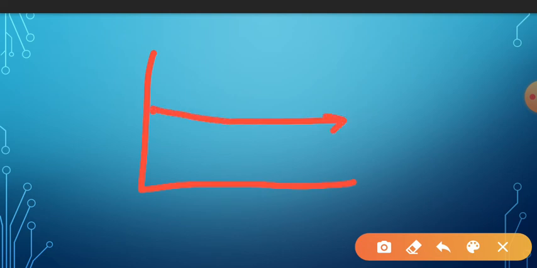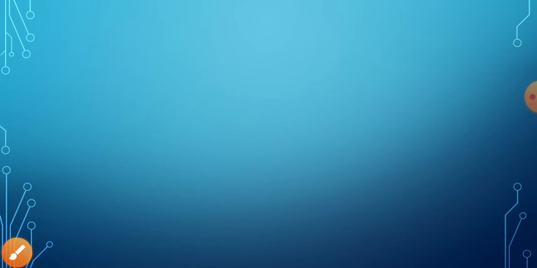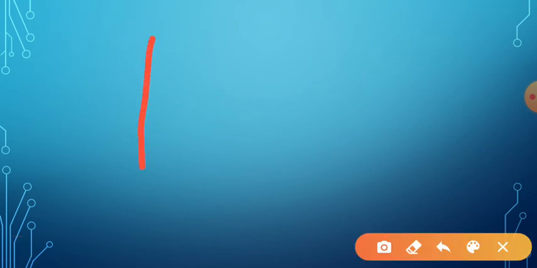It will be a perfectly straight line. Use a scale and then draw it. It will be a perfectly straight demand curve.